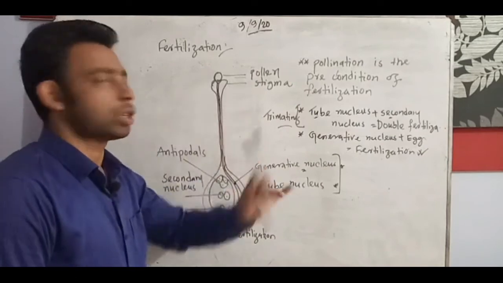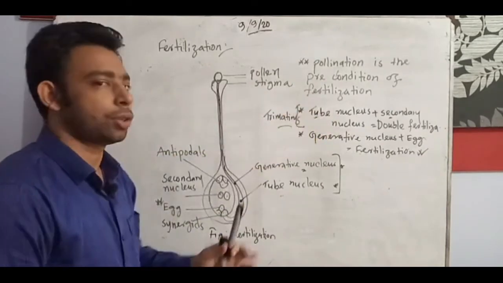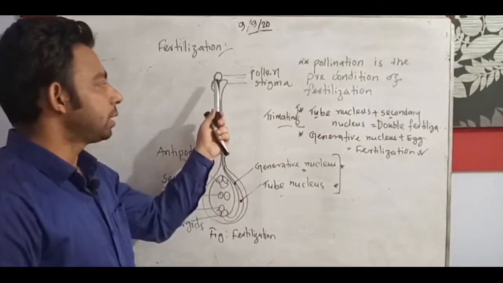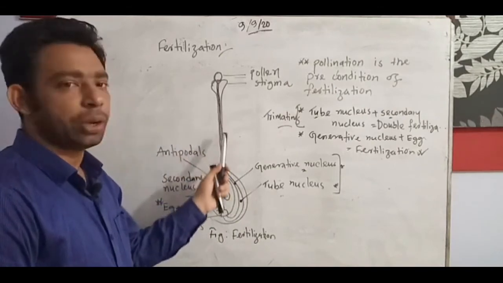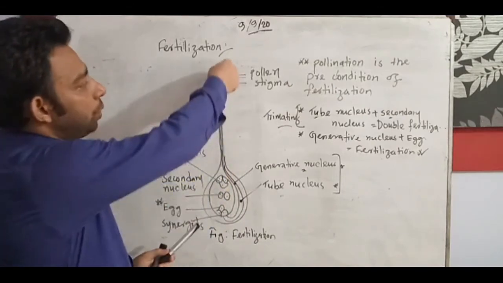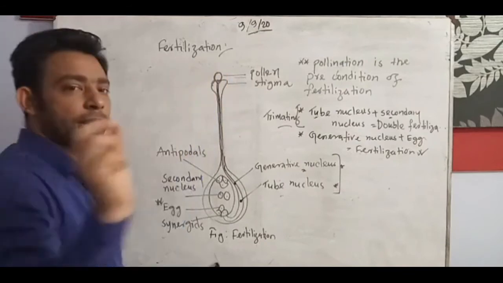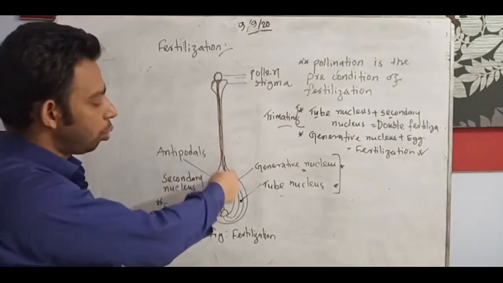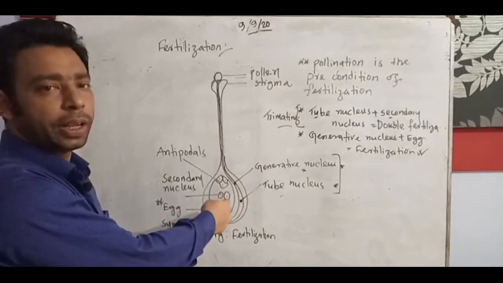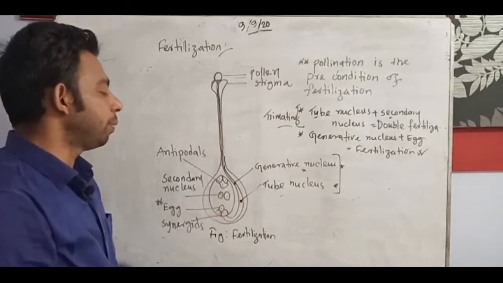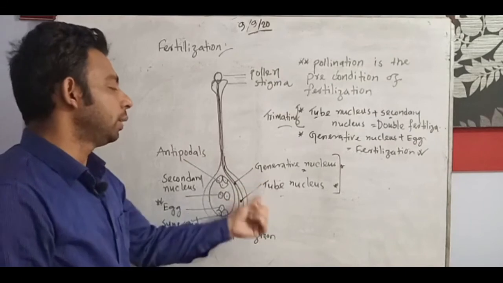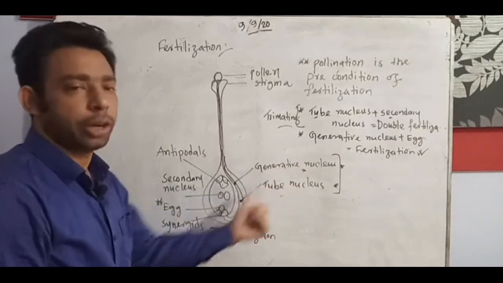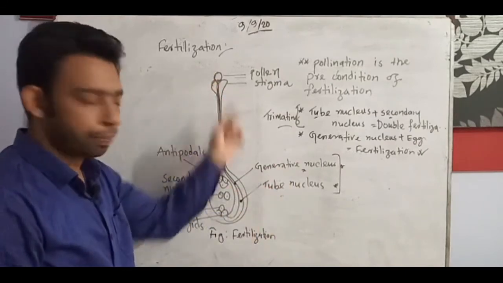So pollination starts, and pollination is the precondition of fertilization, I have written there. Then a tube is created, called the pollen tube. Through this tube the pollen grain with its 2 nuclei move towards the ovary and the ovule. Before entering, the tube nucleus followed by the generative nucleus come from the pollen grain.